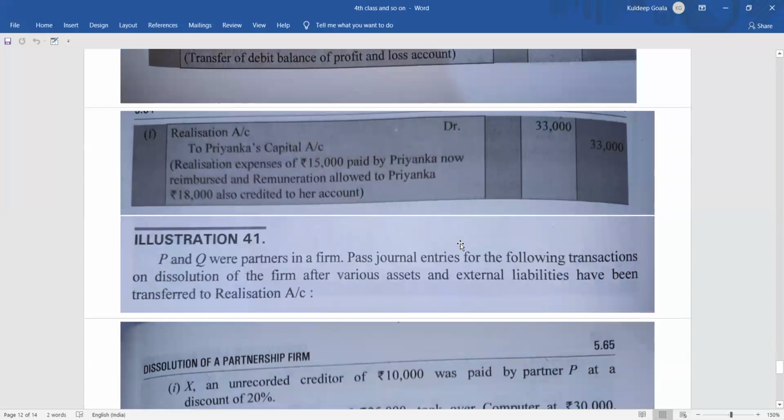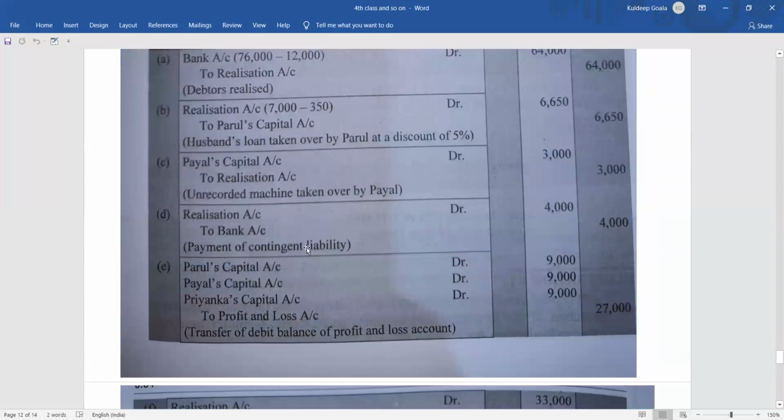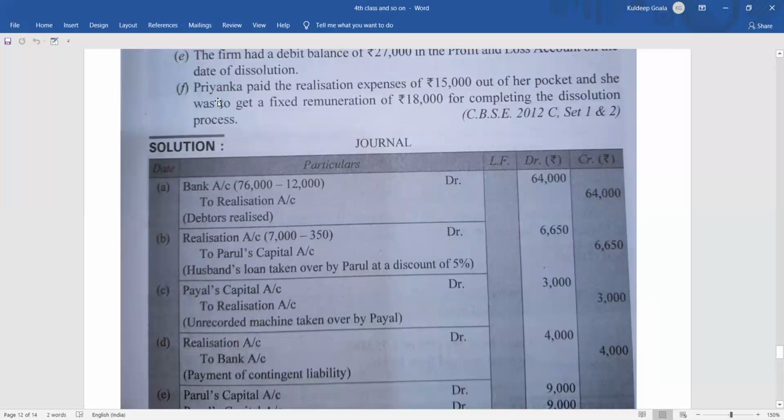I hope all of you have understood this point. Once again, I'm repeating it. In this question, point number F, Priyanka has paid the realization expense of 15,000 out of her pocket that she must get. And in addition to that, she was also supposed to get a fixed remuneration of 18,000 for completing the dissolution process, for all the dissolution work.